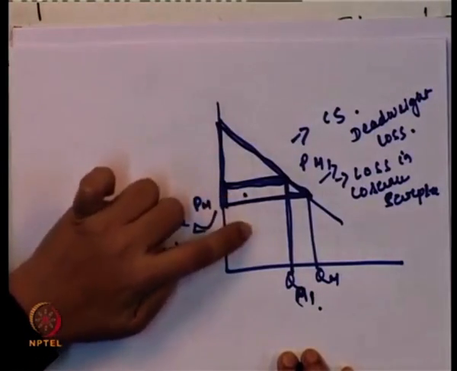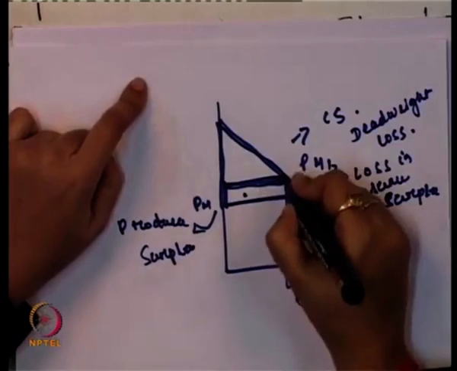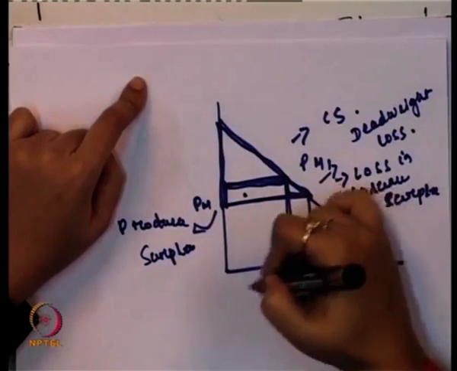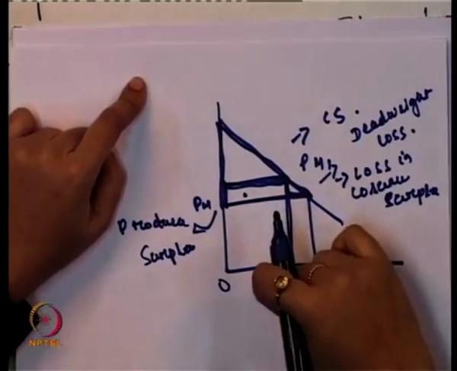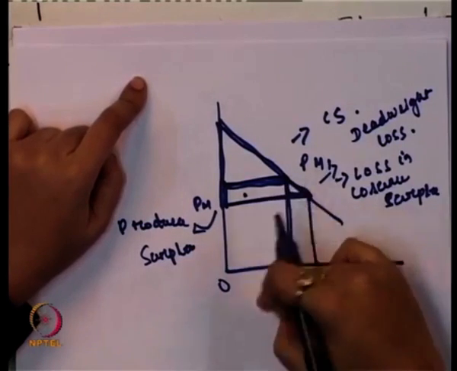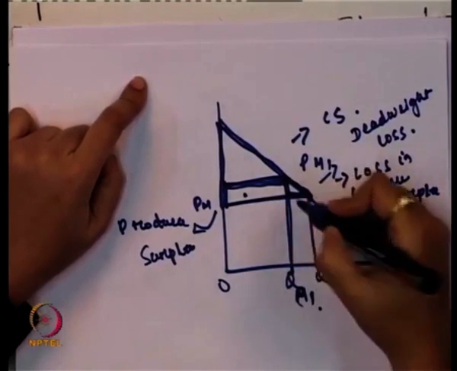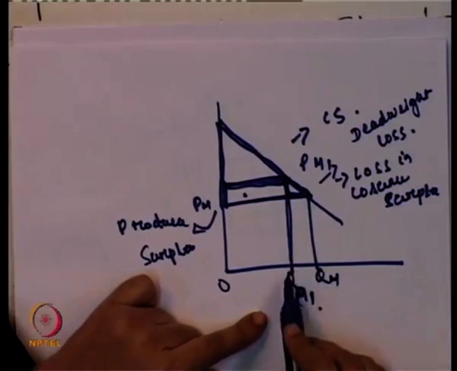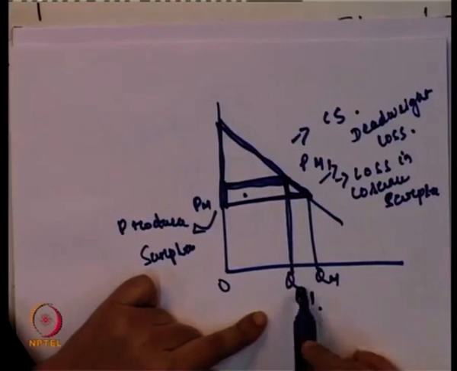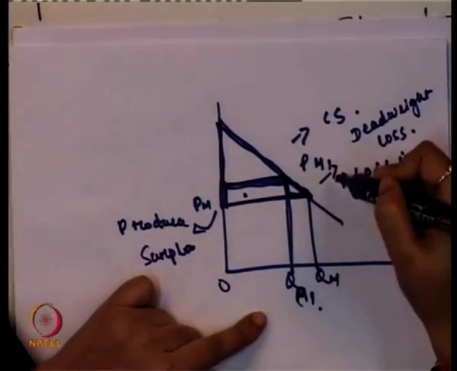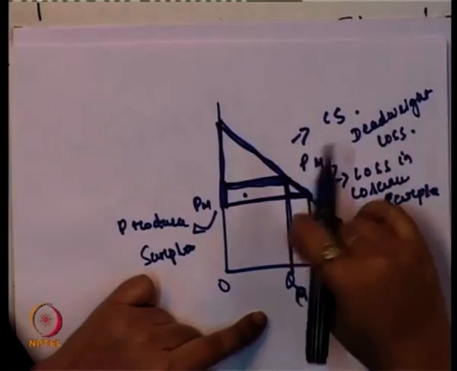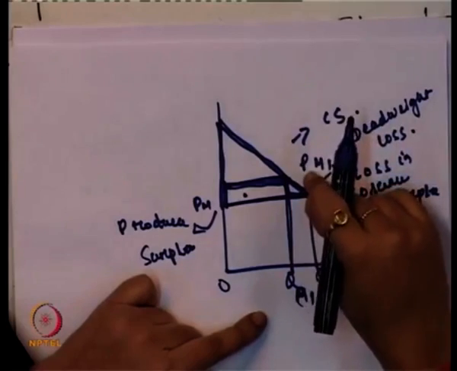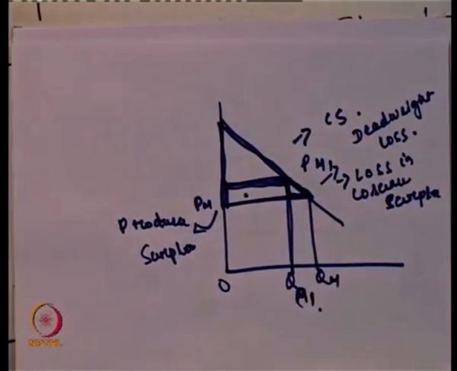The loss in the consumer surplus area has two parts. One is the producer surplus, which goes directly to the producer in terms of increase in revenue. But the small triangle is one that neither goes to the consumer, because the consumer has reduced consumption from QM to QM1, nor is it sold by the producer, and that is the reason this is known as the deadweight loss, because it neither goes to the consumer account nor the producer account.